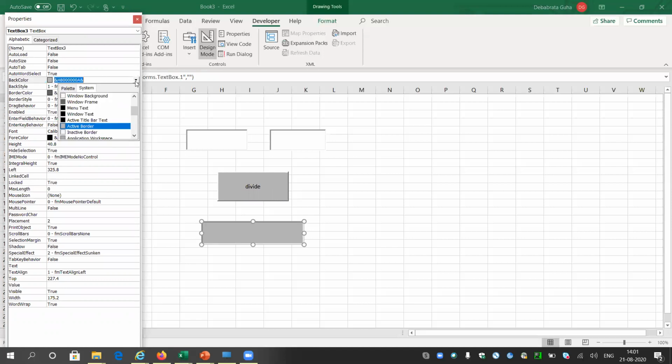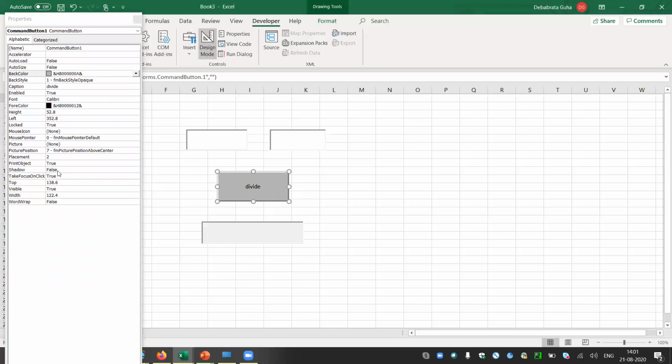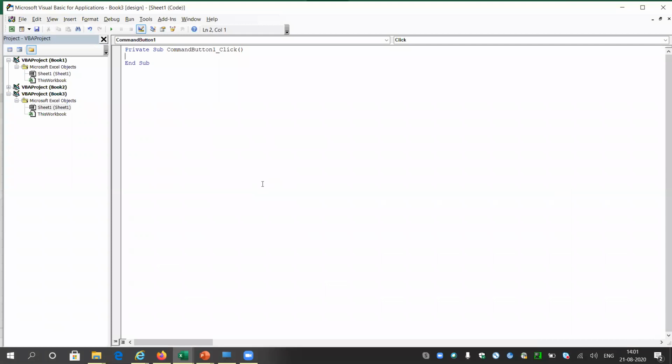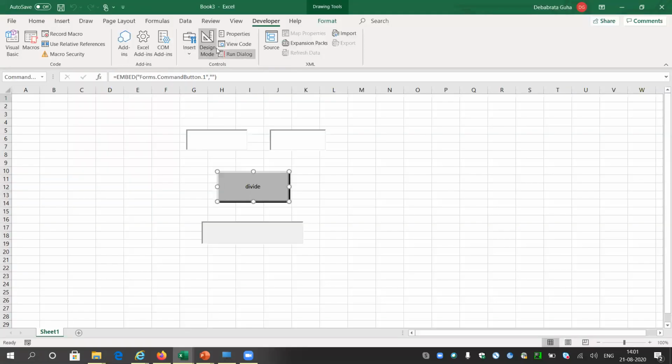So let me give something else. Okay, so there are multiple properties here. I can put some shadows and all, but that is not my purpose again. If the design mode is turned on, then you will be able to go inside the code if you double click on that. And if the design mode is off, you cannot go inside the code. That is the reason you are not able to go inside of your mobile application. Those apps, you are never allowed to see the code written inside because the design mode is off.